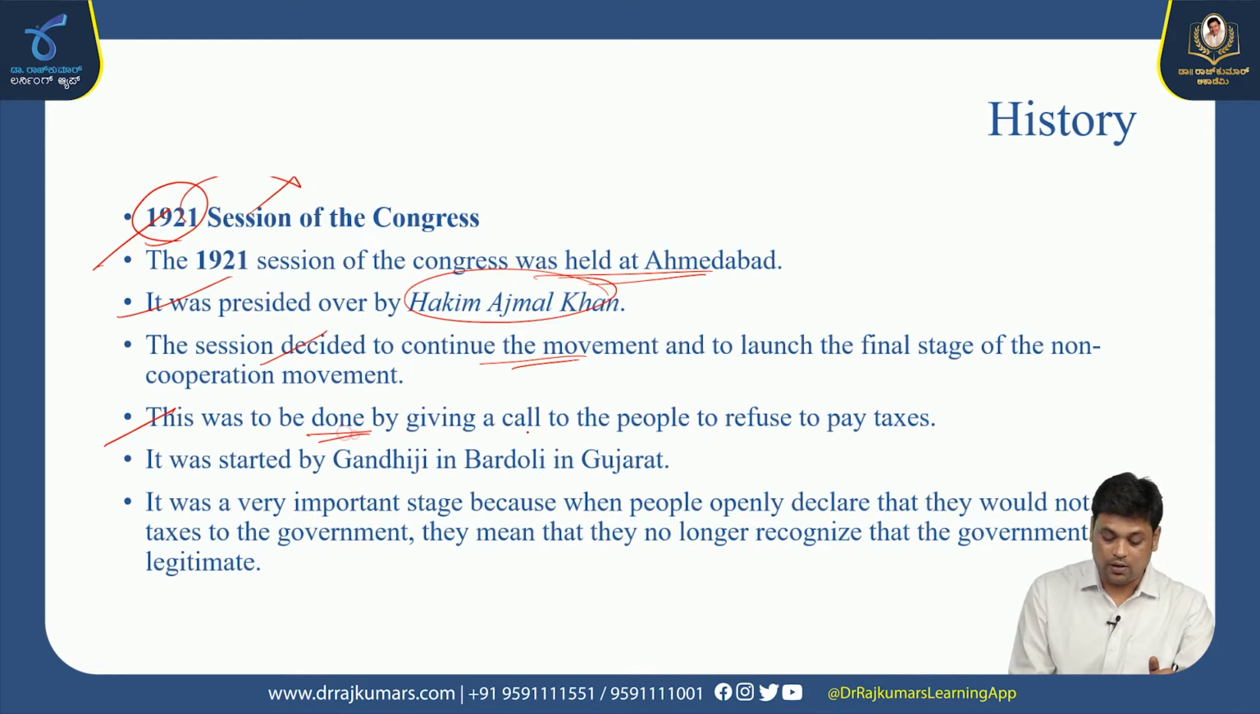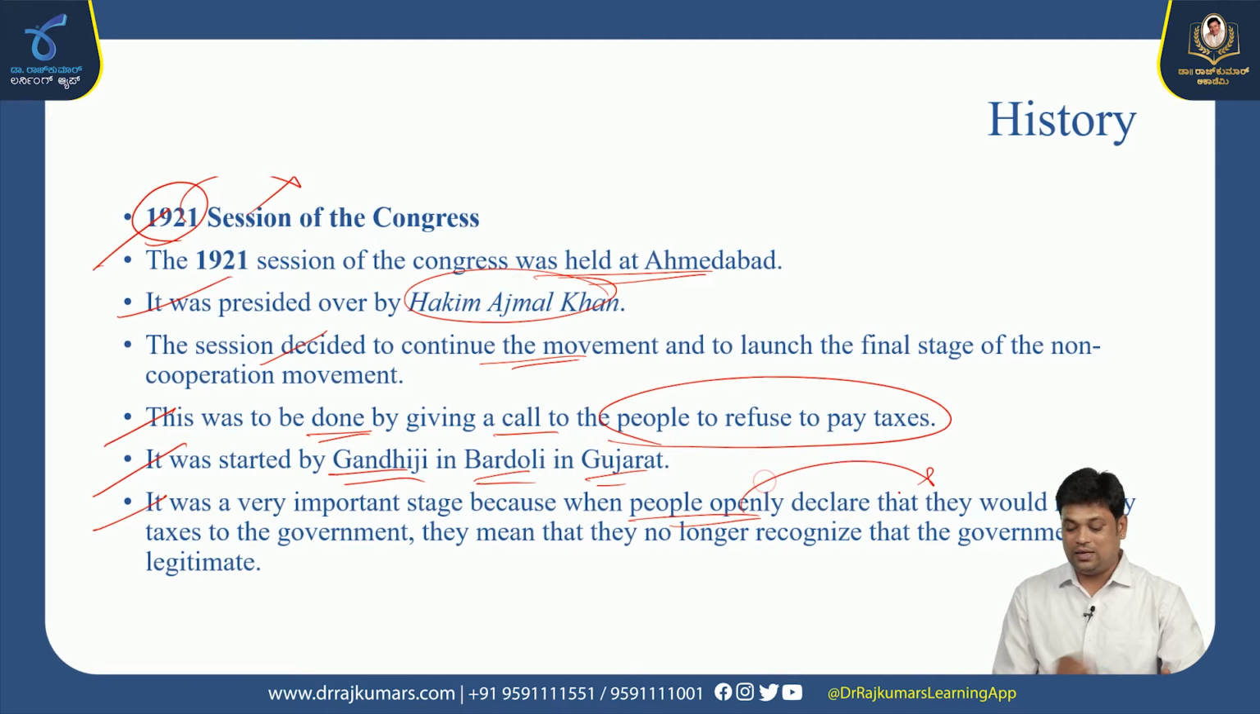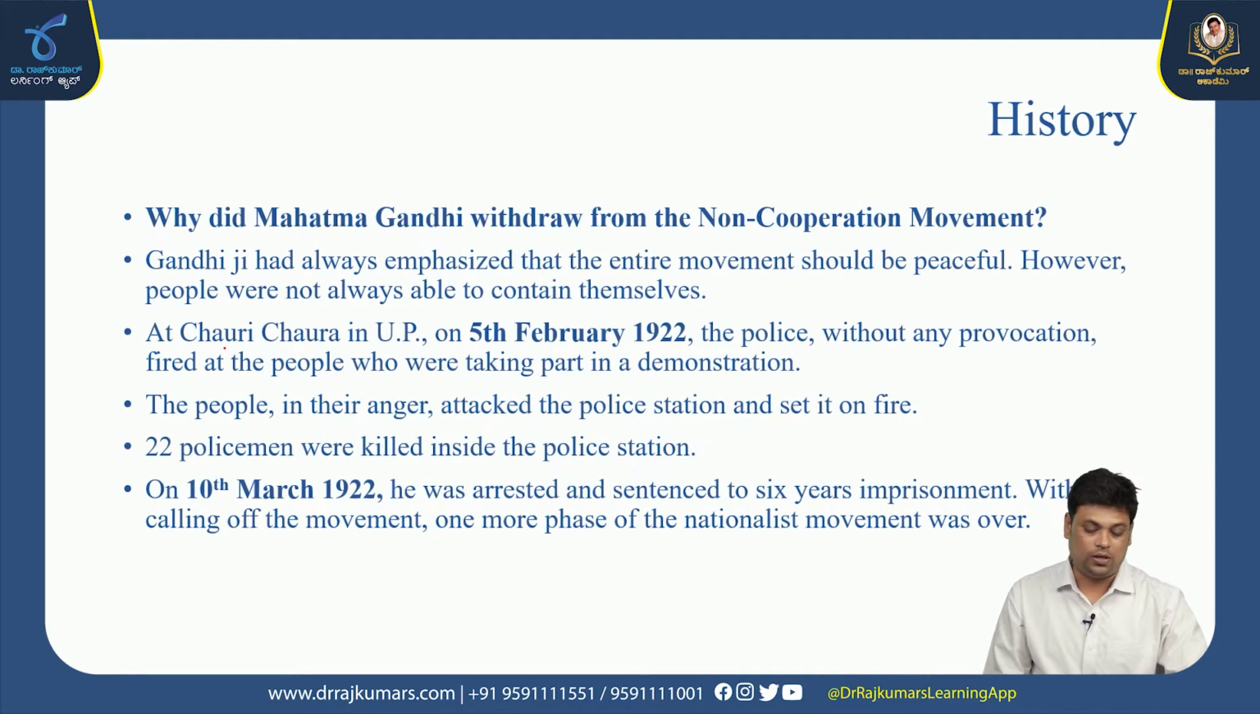This was to be done by giving a call to the people to refuse to pay taxes to the British government. It was started by Gandhiji in Bardoli in Gujarat, the Bardoli Satyagraha. It was a very important stage because when people openly declare that they would not pay taxes to the government, they mean that they no longer recognize the government as legitimate. That is the final stage of the non-cooperation movement.